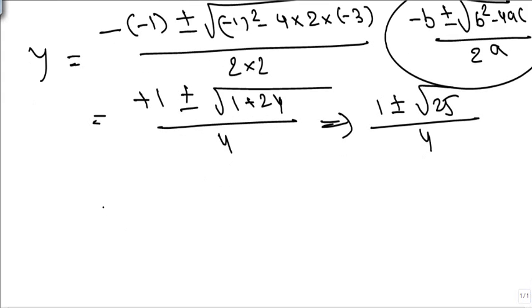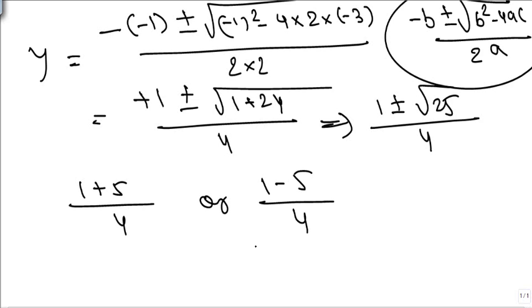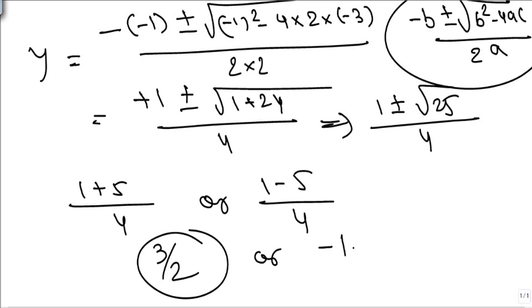So what all we get here is nothing but 1 plus 5 upon 4 or 1 minus 5 upon 4. So this is 3 by 2 or minus 1.